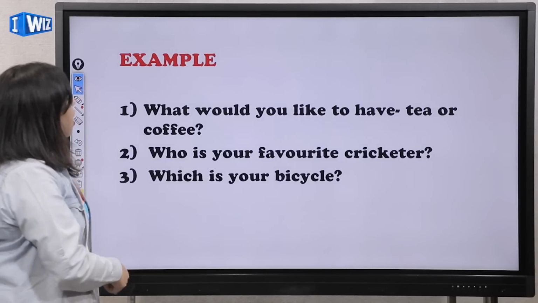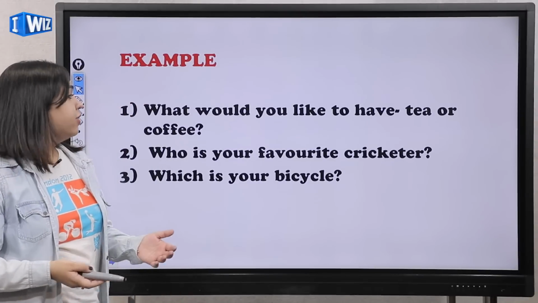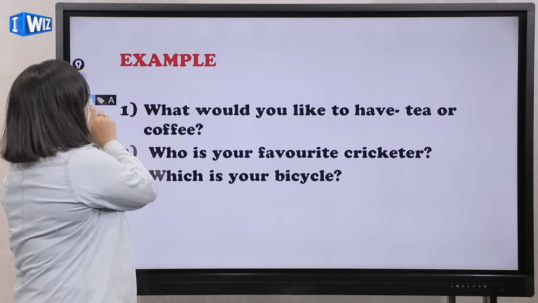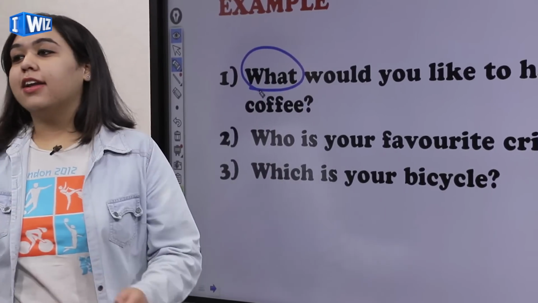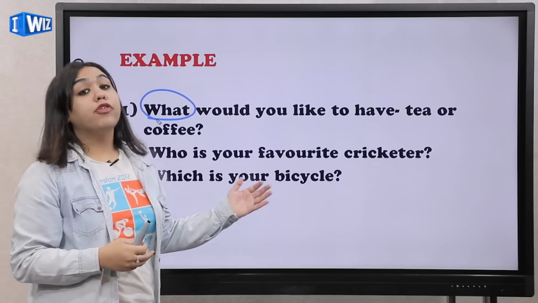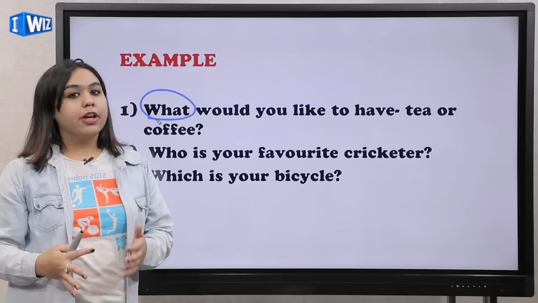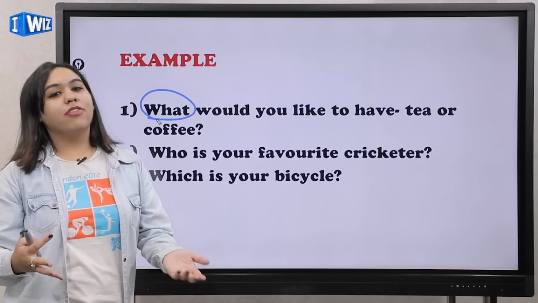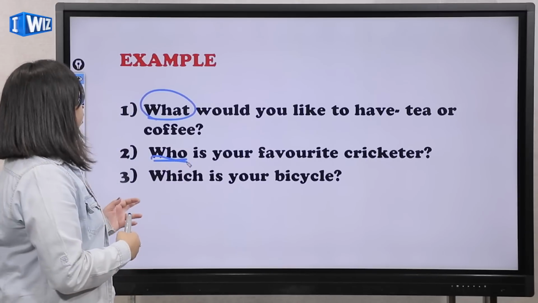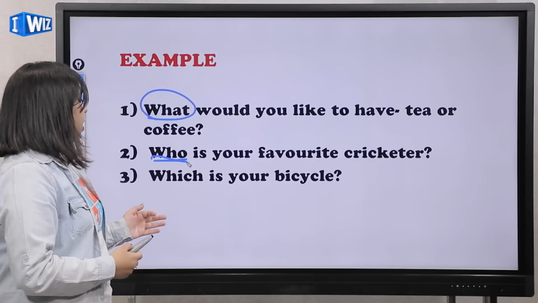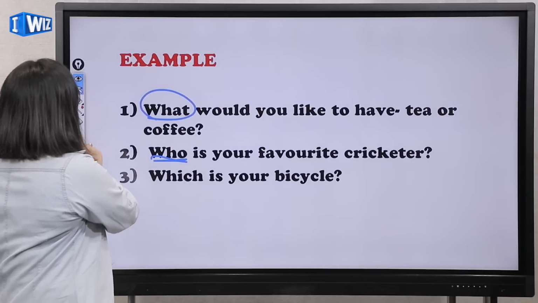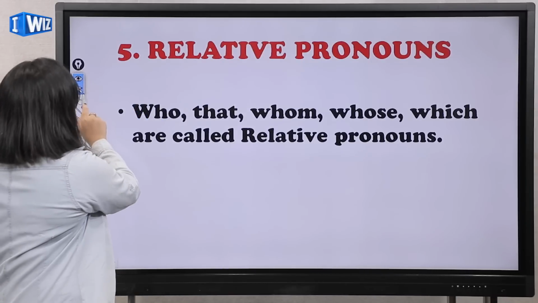Some examples are, say, what do you like? What do you like to have? Tea or coffee? I am asking you, what would you like to have? So here the word what will be my pronoun, and it will be termed as interrogative pronoun. Okay? Who is your favorite cricketer? You watch a lot of cricket, and then I ask you, who is your favorite cricketer? So who here again would be an interrogative pronoun. Again, moving on, which is your bicycle? Okay, I hope that this is clear to you.